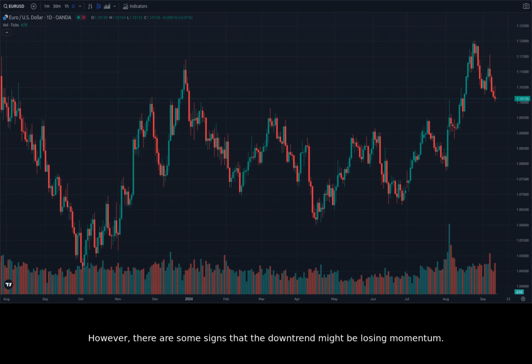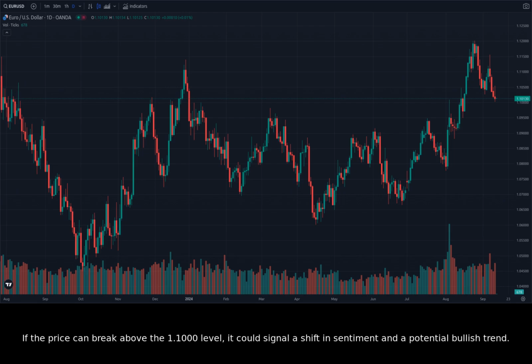However, there are some signs that the downtrend might be losing momentum. The recent bounce-off of the 1.1000 level suggests that buyers are stepping in at lower prices. The Relative Strength Index, RSI, is also showing signs of oversold conditions, which can lead to a potential reversal.